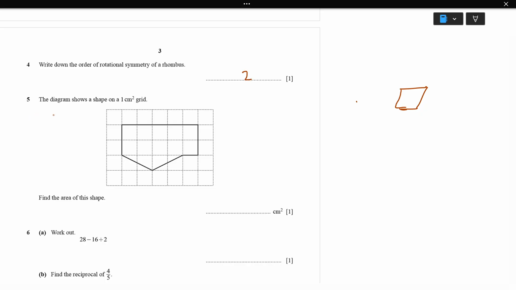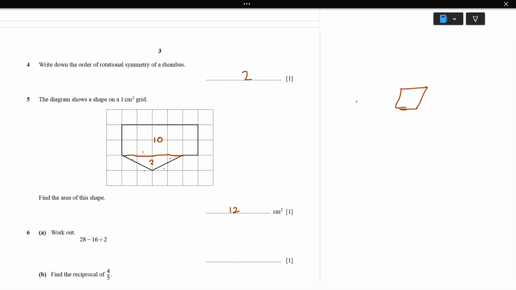The diagram shows the shape on a 1 centimeter grid. Find the area of the shape. So first we'll divide it. Here 1 centimeter square grid, so 1, 2, 3, 4, 5, 6, 7, 8, 9, 10. So here is like 10 centimeter squares, and here we'll see 1, 2. This part equals this part, so we can take it as 2. So 10 plus 2, 12 centimeters square.